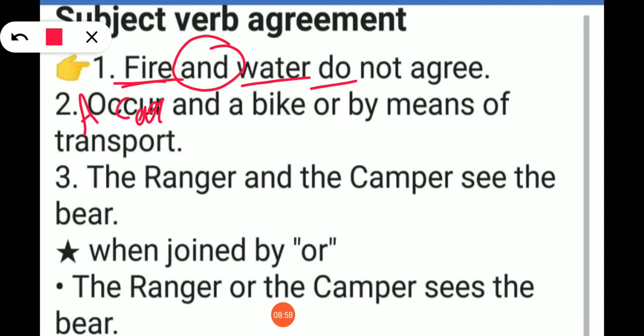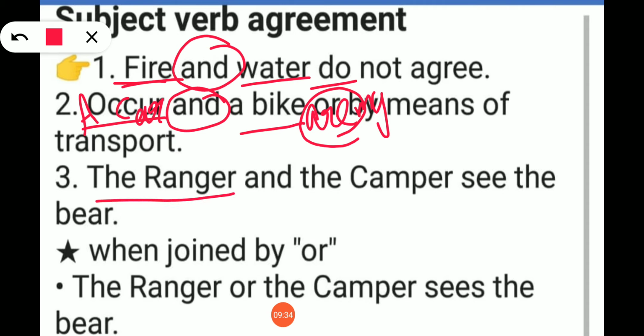Change it. A car and a bike are my means of transport. So here it is are. A car and a bike are my means of transport. A car singular, a bike singular, joined by the conjunction and, it carries the plural verb are. Can you understand?